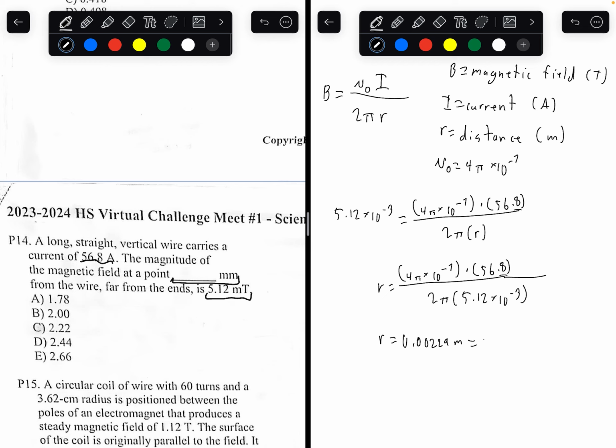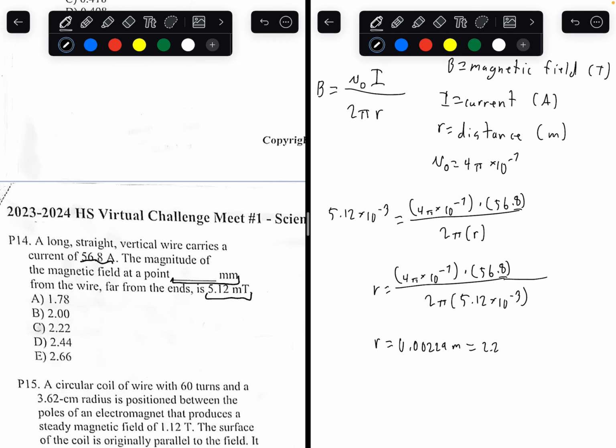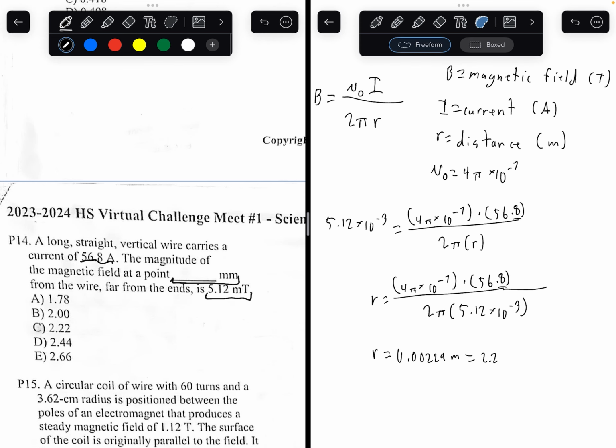So we multiply this by 1,000. Okay, wait, another small mistake here I made. This is 2219. So if you multiply it by 1,000, you get 2.219 millimeters. This is very close. This is the answer. 2.219 millimeters. That's very close to letter C.